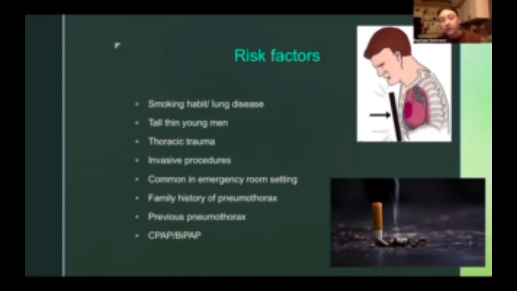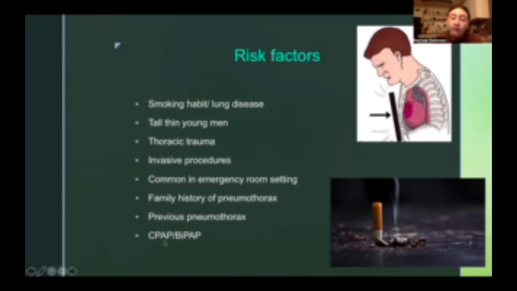All of these are things you want to ask when you're interviewing your patient, such as if they have a smoking habit, or if they've experienced a blunt force trauma. The risk factors are interview questions as well, asking the patient what they've experienced, what their family history is, what their history is, and if they've had any recent procedures.